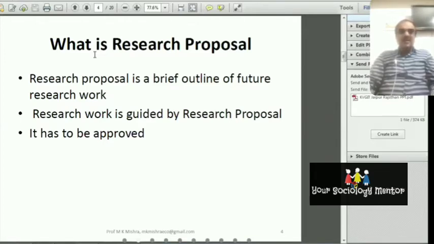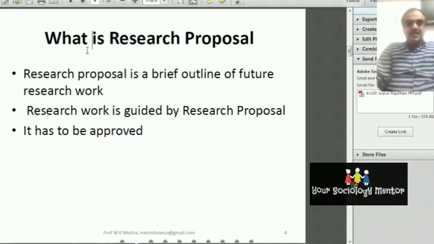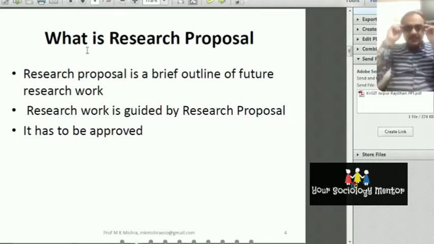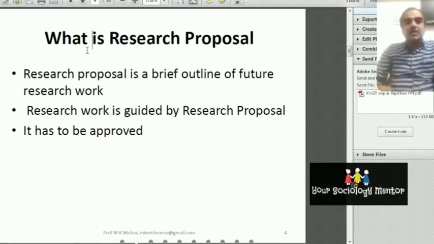the research proposal is approved by the concerned body. Suppose I'm saying that the research proposal has to be approved by the concerned authority. For example, if you write the research proposal for your doctorate degree, that is approved by the university doctorate committee. If you write your proposal for the master degree, that should be approved by the concerned authority.